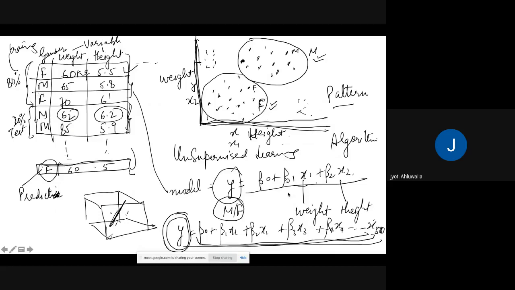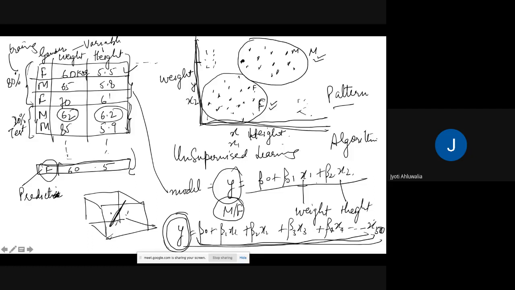Now, at this stage, I also wanted to talk about dimensions. Here we have two dimensions, so we are able to plot it with height and weight. In my data set, if it's structured data, then this kind of information I call rows and columns. Weight is my column, height is my column, and gender is my column. These are also called variables. So either they are called variables or columns, and they are also called dimensions, right?